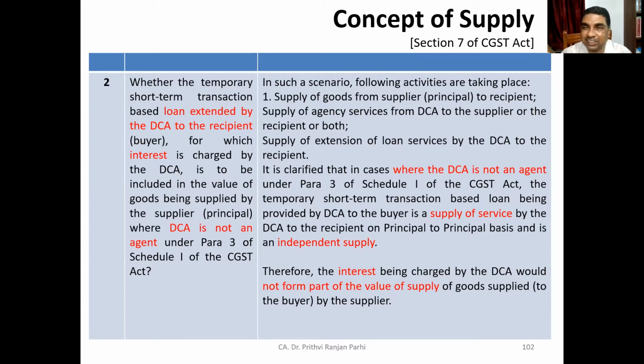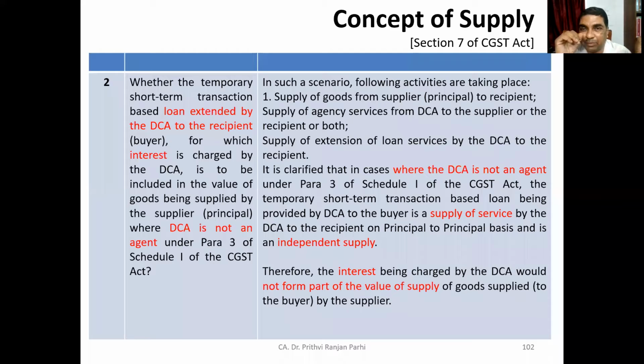But let us say the DCA has extended some loan to the recipient and is charging some interest. Will that interest be included or not? If you break up this scenario, first of all, what has happened? The supply of goods by the supplier or principal to the recipient. There is no doubt about it.